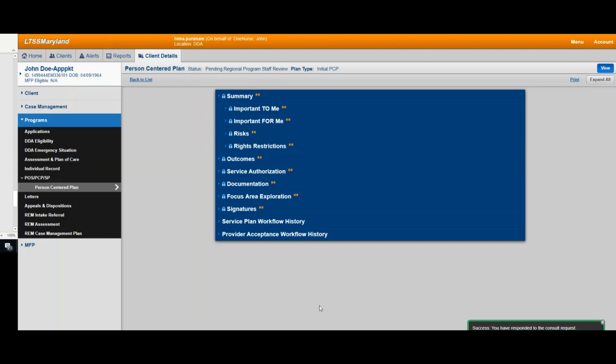Once the response has been submitted, you get a success message that you have responded to the consult request, and the consult response button is no longer visible. You can also note that no additional notes can be made to the person-centered plan. The status now is changed to pending regional program staff review. Once all the consults have been closed, discarded, or responded to, the regional program staff can then make any final decisions on the PCP.